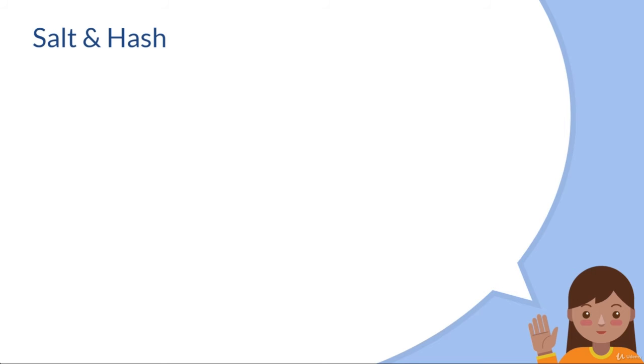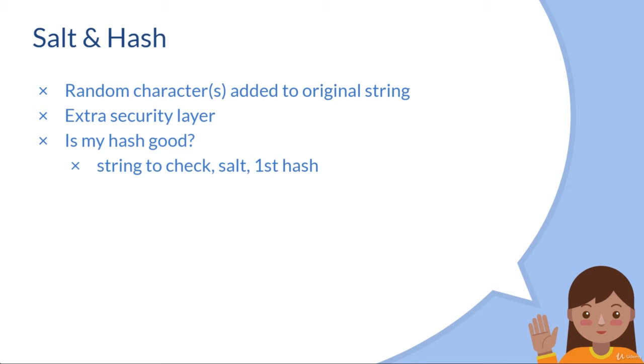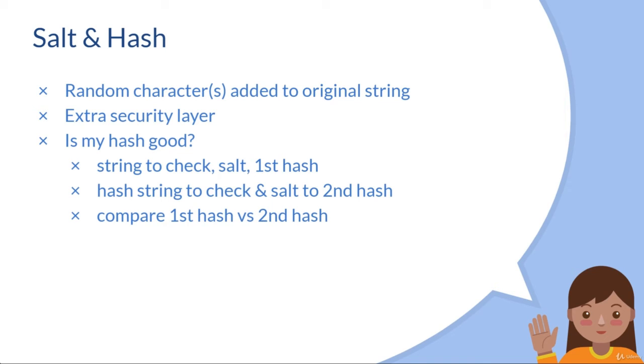In hash, we might encounter the term salt. Salt is random characters added to the original string before hashing. This way, we add an extra layer of security to the hash. To check whether a string is valid, we need to have 3 items: the string to be checked, the salt if any, and the hash string. We rehash the string and salt, so we get a second hash string. Then, we compare the first hash and the second hash. If they are exactly the same, then the string to be checked is valid.